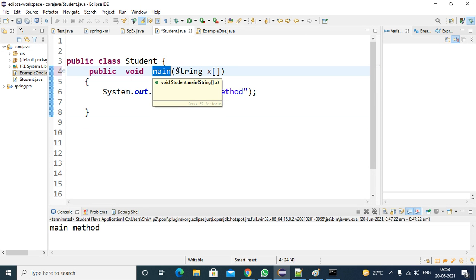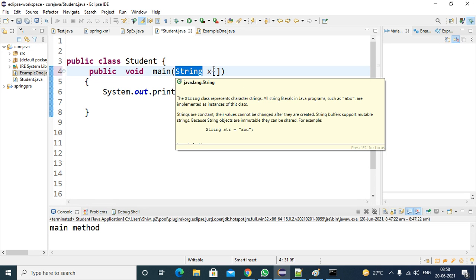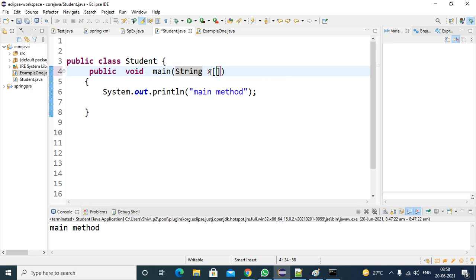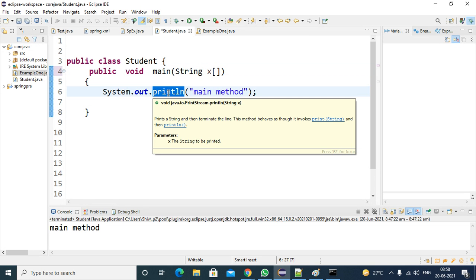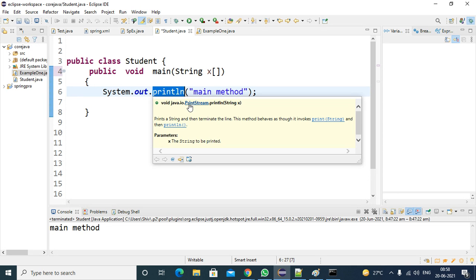For this method, there is a parameter. In this parameter, there is a data type, and the data type is a class type. That means this is a name. Whenever you are defining the array type, you require a variable. A variable is a name. Whenever you are trying to print a statement on the console, we use the println method name. The println method is available in the PrintStream class. On this class you have the println method. So println is a method name.